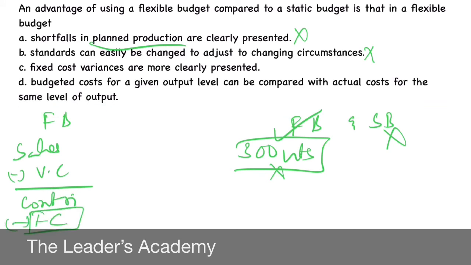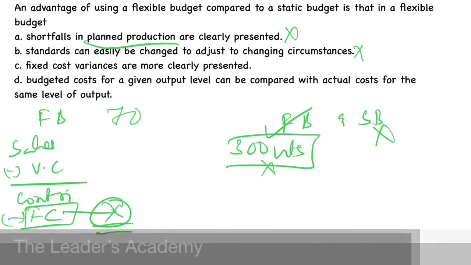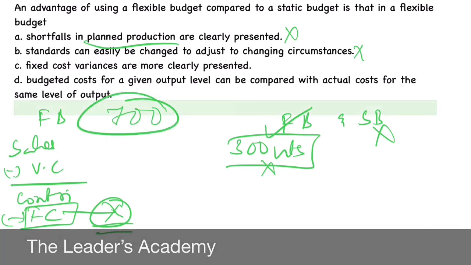This fixed cost is not going to be affected either you use a flexible budget or a static budget, because the actual level of activity or the actual level of units sold is going to make difference in sales prices and variable cost, and for that purpose in contribution, but fixed cost is going to remain same. For that reason, even option C is not the right one.